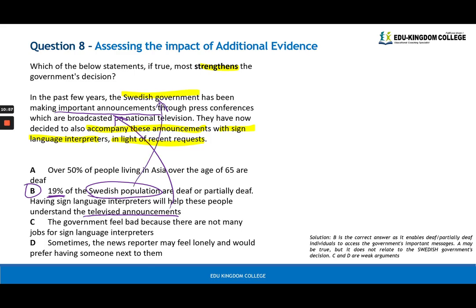Swedish population tells us who, and it's the Swedish population controlled by the Swedish government. Deaf or partially deaf links to the sign language interpreter bit, and explains in the next bit that sign language interpreters will help these people. So there's many links to the main arguments that we highlighted. Thus, B is the strongest argument that supports the government's decision.